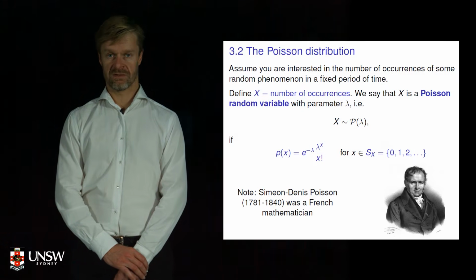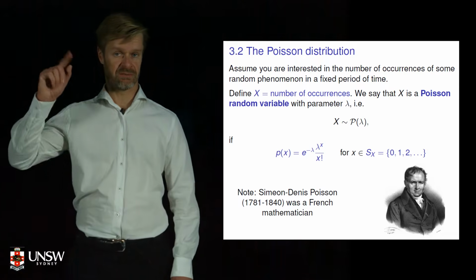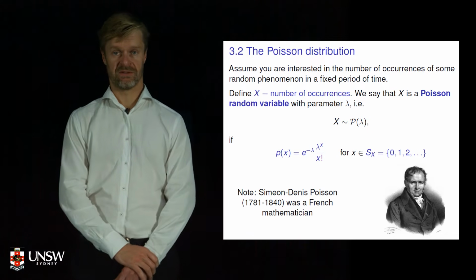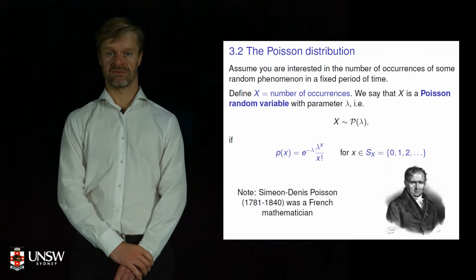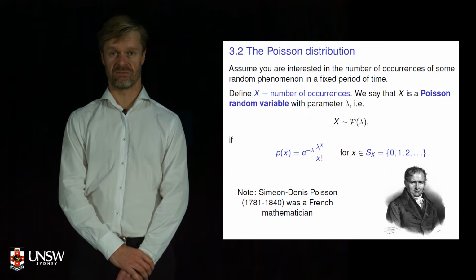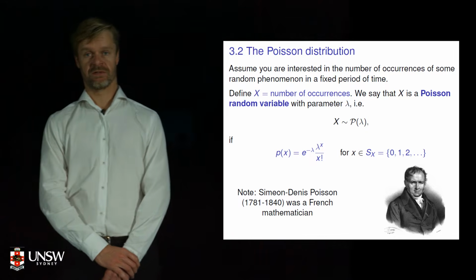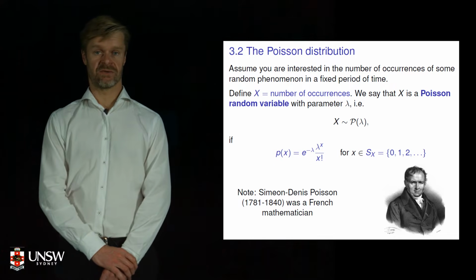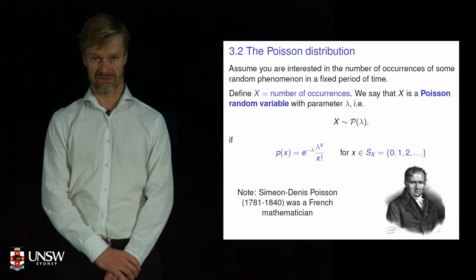Our next distribution is the Poisson. When we write Poisson, we always use a capital P because it's named after someone, Simeon Denis Poisson, a French mathematician. Poisson's also the French word for fish, so this guy is Mr. Fish.